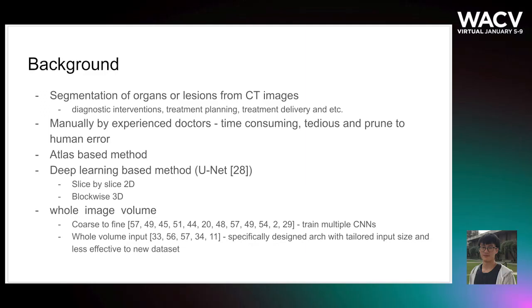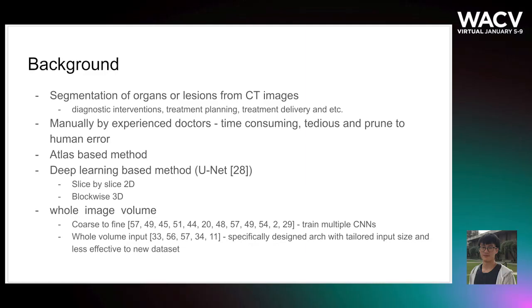Traditional methods use atlas-based methods. They are based on registering two images. However, this may not adequately account for the anatomic variance among the patients. The second mainstream solution is deep learning-based methods, especially UNet-based methods.